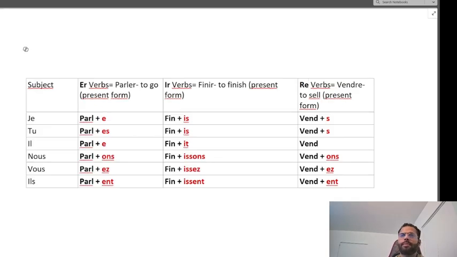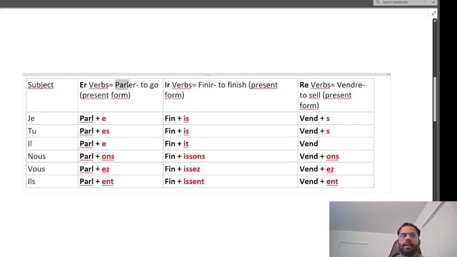Moving forward, here I am just trying to conjugate the three types of verbs that we have in French. First of all are the verbs ending in er. En français, in English it's er. How will we conjugate these types of verbs? With je, first of all I take the base, that's parl.